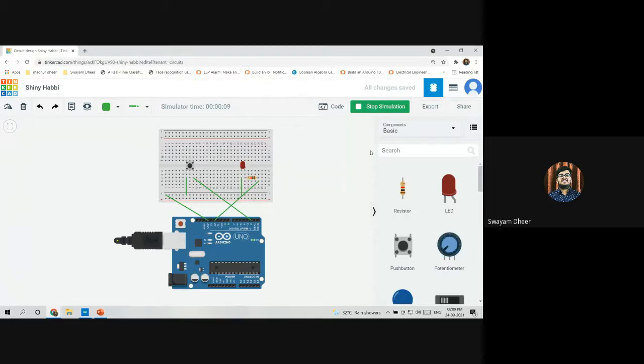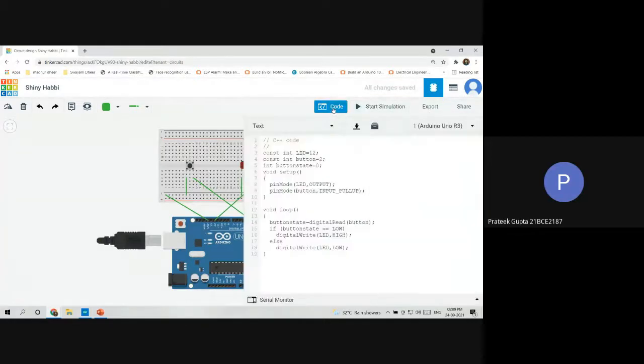Sir, can I just share my screen for a second? Can you please show the code? You can copy paste your code in the chat box. Shall I just copy paste the code in the chat box? Yes, please, you can do so. I'll check the code in the chat box.